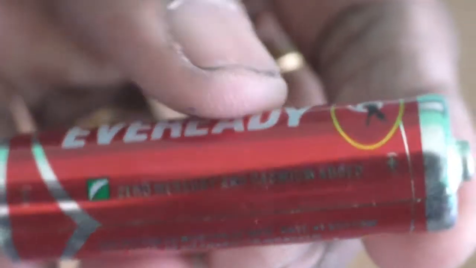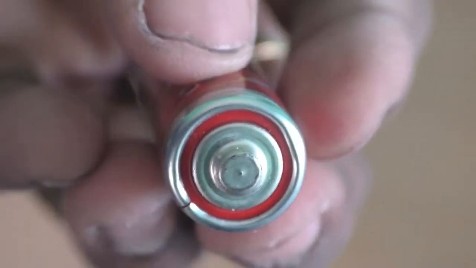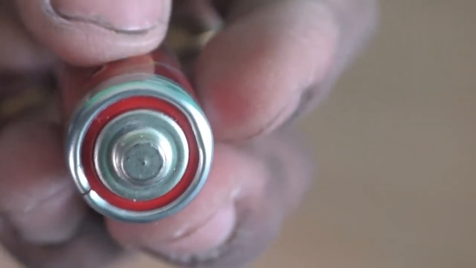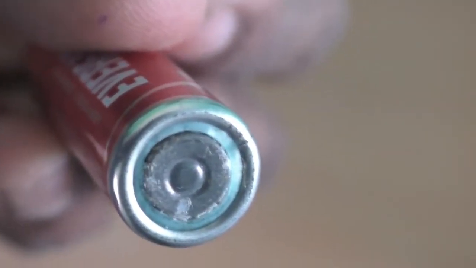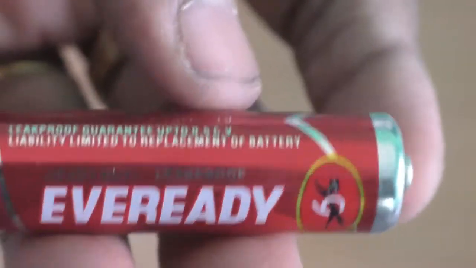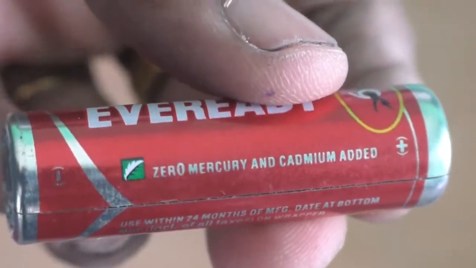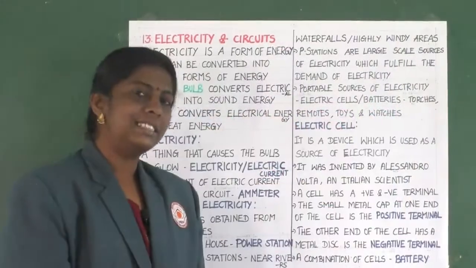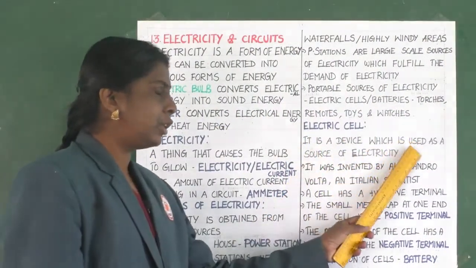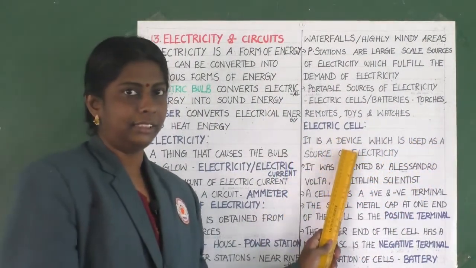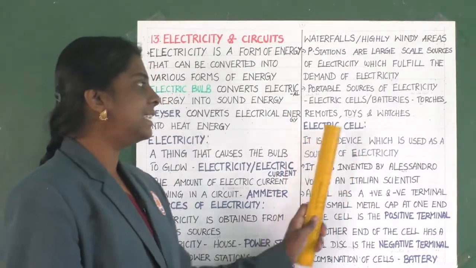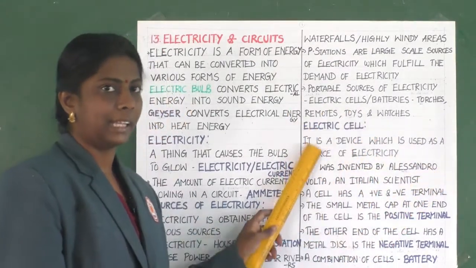A small metal cap is there on one side. And this is the positive terminal. The other end has a metal disc. Can you see this? Yes, the metal disc, and this is the negative terminal. A combination of this cell, positive and negative, is said to be an electric cell or battery. It is a device which is used as a source of energy.